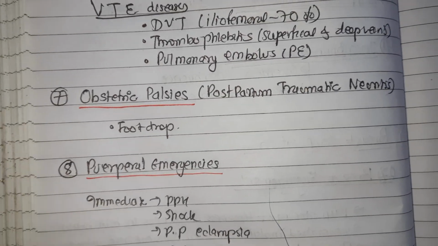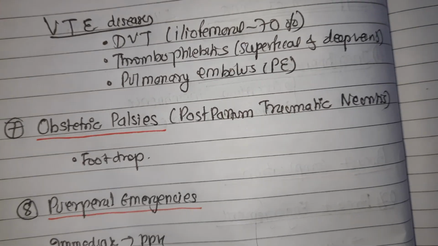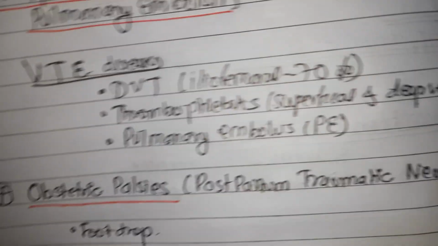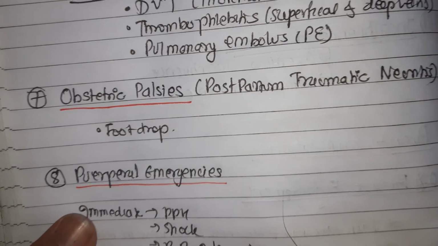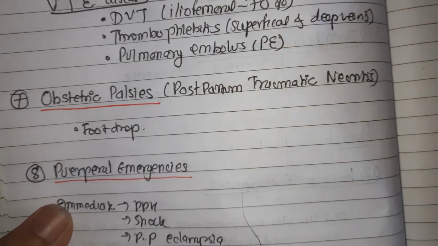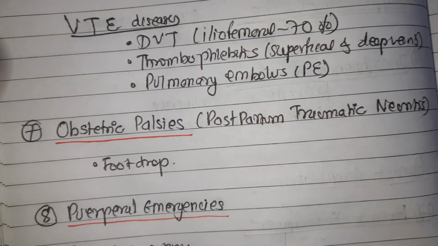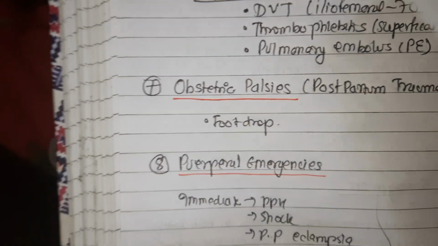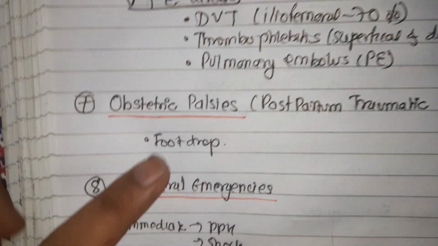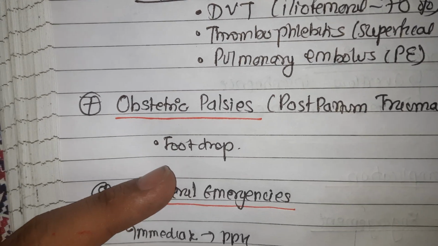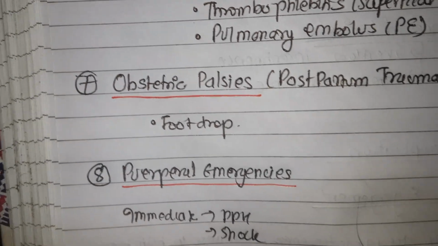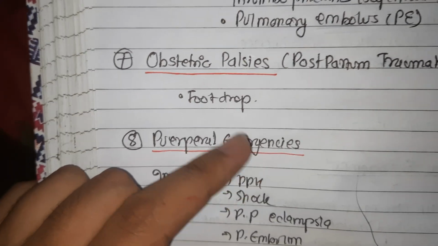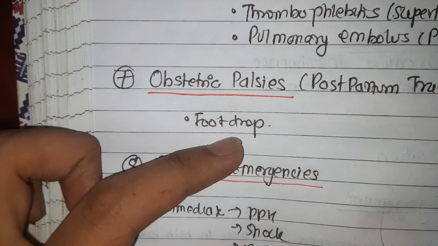Next problem we have in the puerperium is obstetric palsies. It is also known as postpartum traumatic neuritis, and the commonest form of obstetric palsy encountered in the puerperium is foot drop. It is usually unilateral and appears shortly after delivery or during the first day postpartum or so.